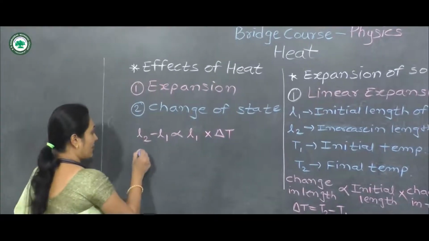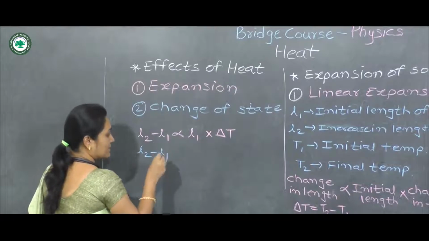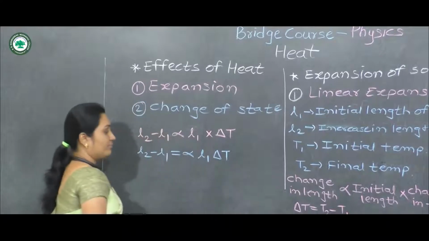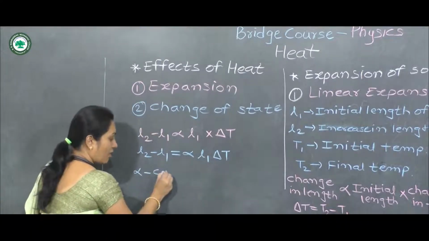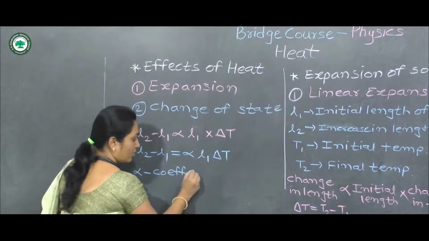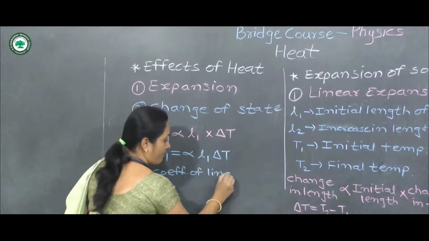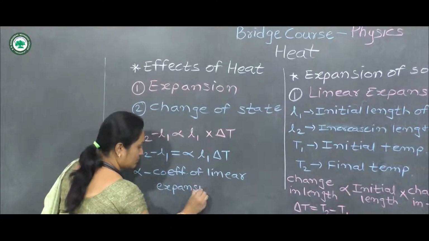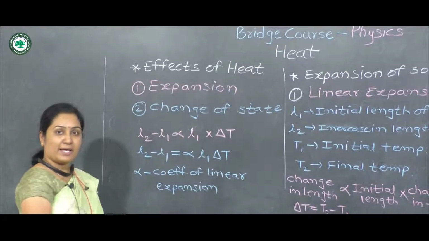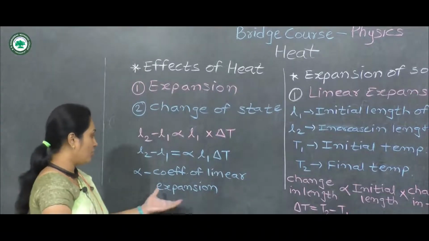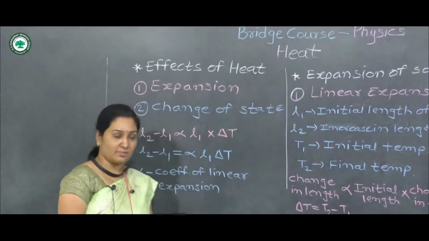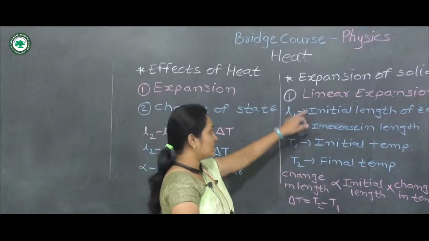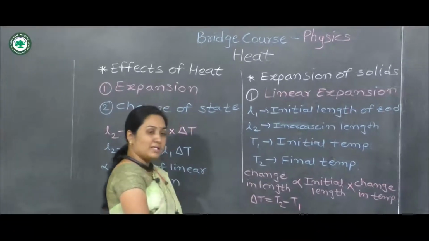So here we can write L2 minus L1 is equal to alpha L1 delta T, where alpha is called the coefficient of linear expansion. So this is the first expansion in solid, which is linear expansion.